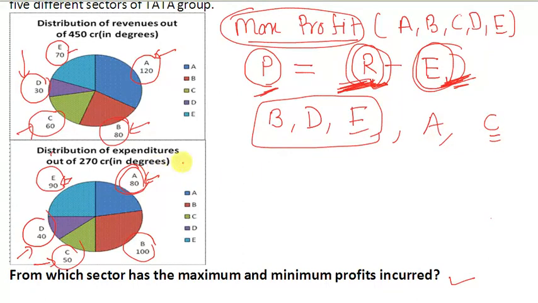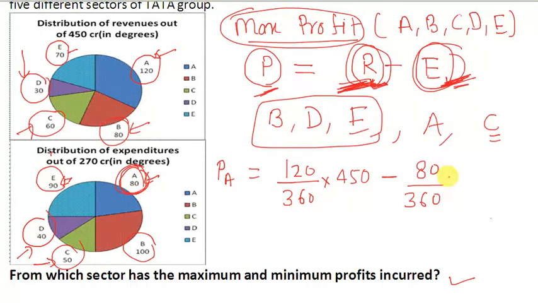Now calculate the profit of sector A. The profit of sector A will be revenue of sector A minus expenditure of sector A. Revenue of sector A will be 120 divided by 360 into 450, minus expenditure of sector A. The share of A is 80 degrees, divided by the total of 360 degrees, into the total expenditure, which is 270.